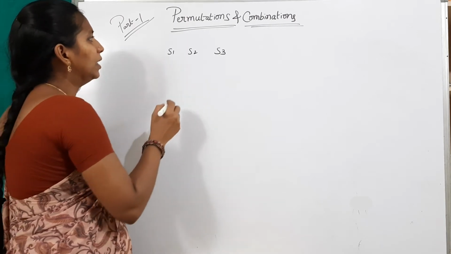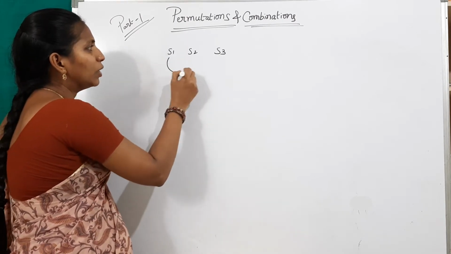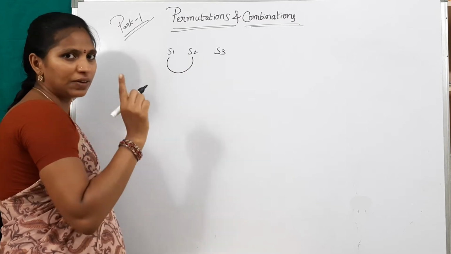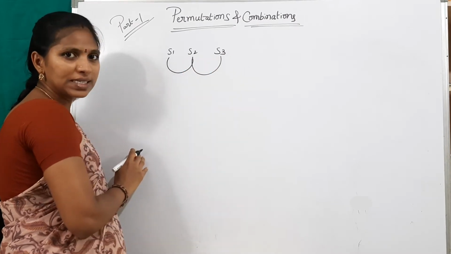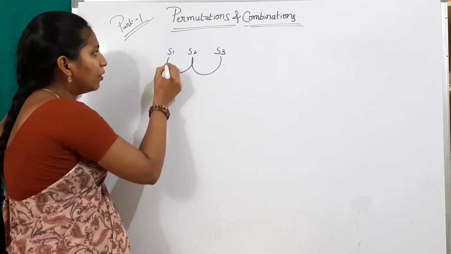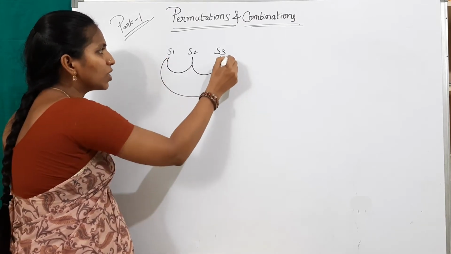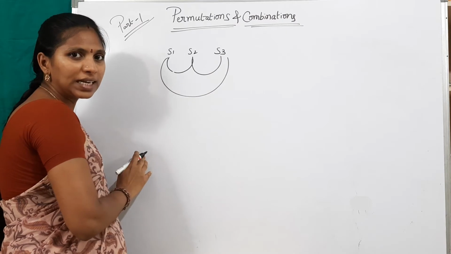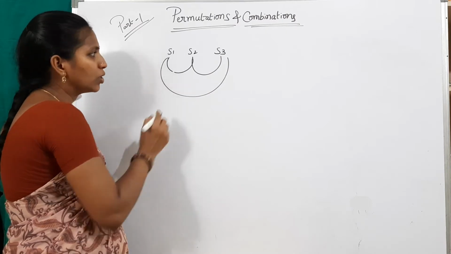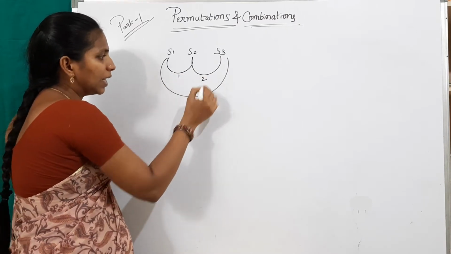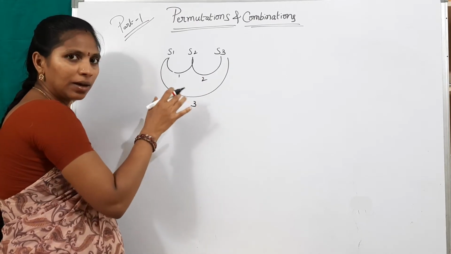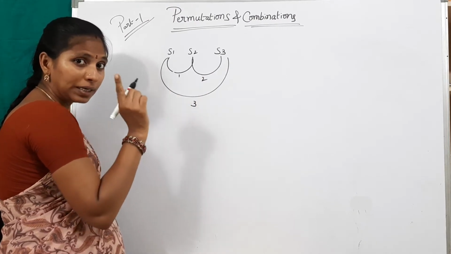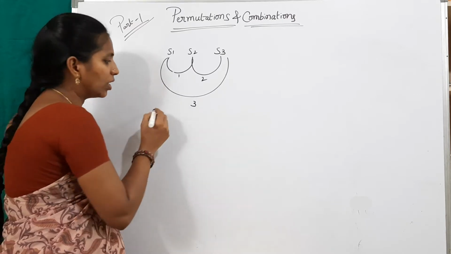See, normal method: from station 1 to station 2, that is one ticket, and station 2 to station 3, that is another ticket, and from station 1 to station 3 directly, that is the third type of ticket. Three types of tickets must be printed in one direction.